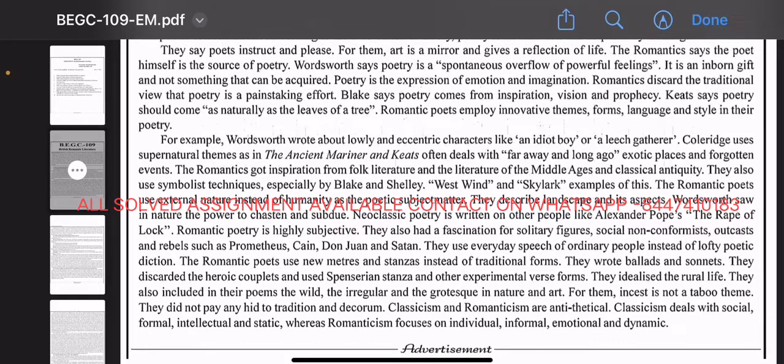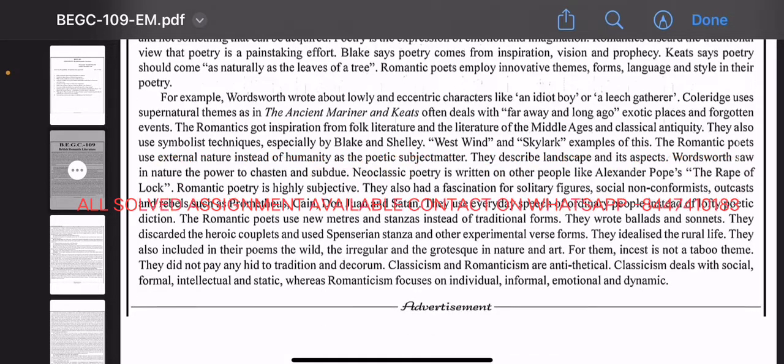Classicism and Romanticism are antithetical. Classicism deals with the social, formal, intellectual, and static, whereas Romanticism focuses on the individual, informal, emotional, and dynamic.